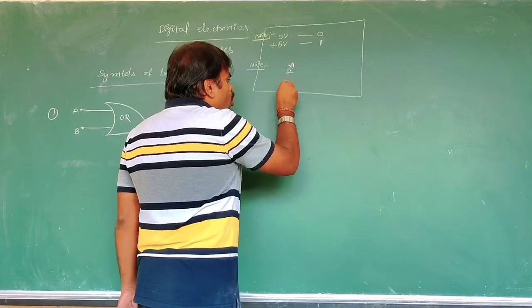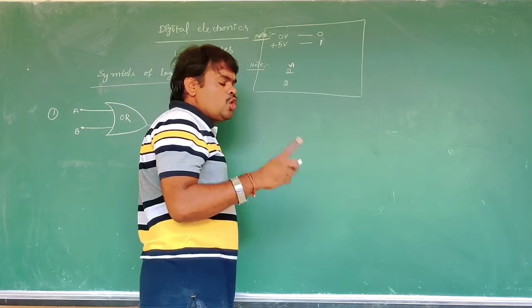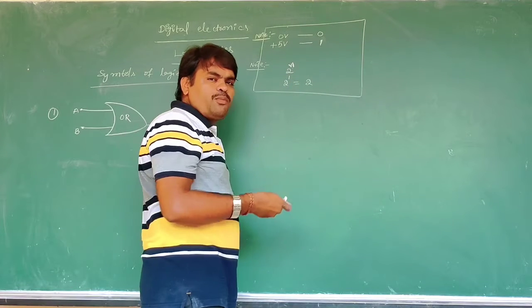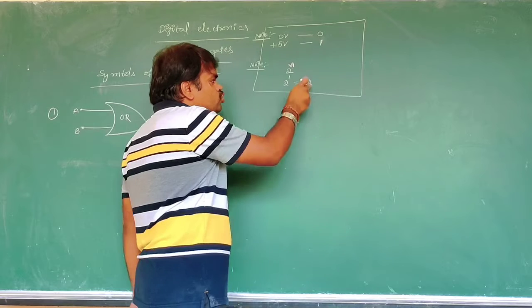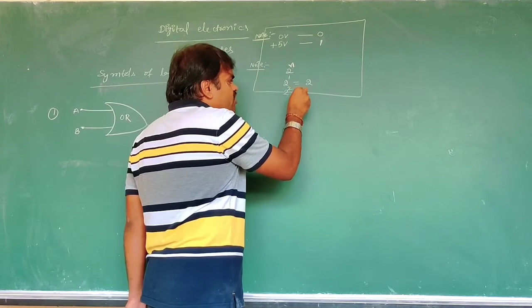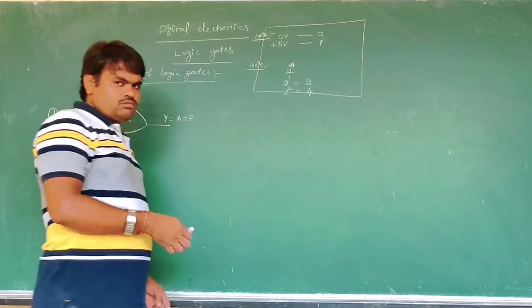For example, only one input: one input means 2 power of 1, so the probability of inputs is 2. With 2 inputs, 2 power of 2 input combinations are possible, that is, the probability of inputs is 4.